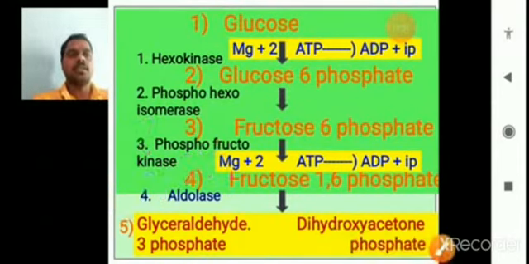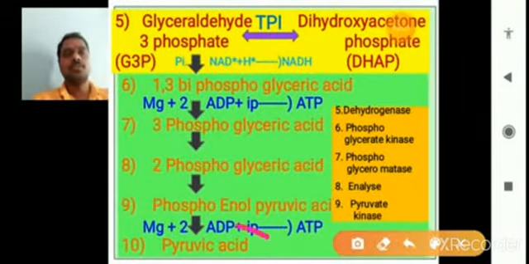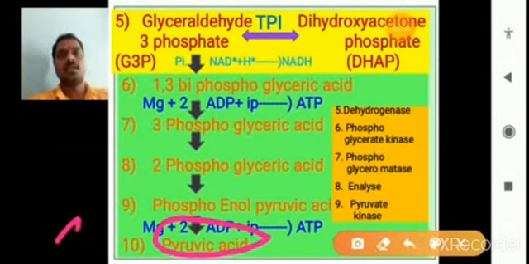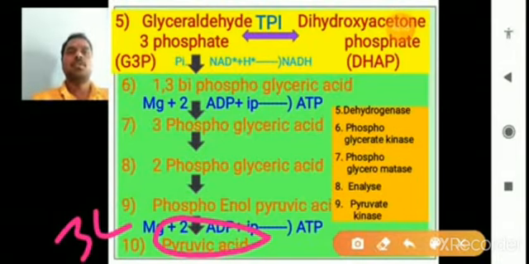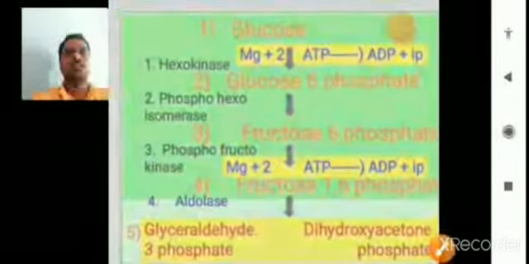Finally, in the glycolysis, pyruvic acid is produced. This 3 carbon molecule, pyruvic acid, participates in the Krebs cycle, the next step of cellular respiration, called the Krebs cycle or citric acid cycle, right? So this is about the glycolysis.